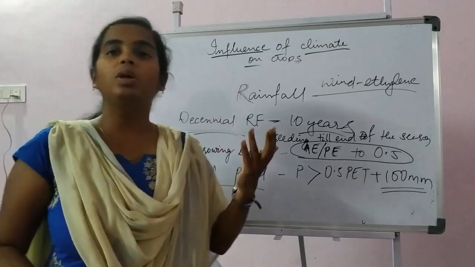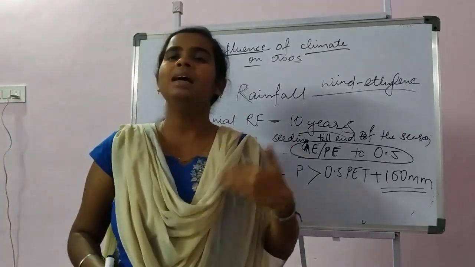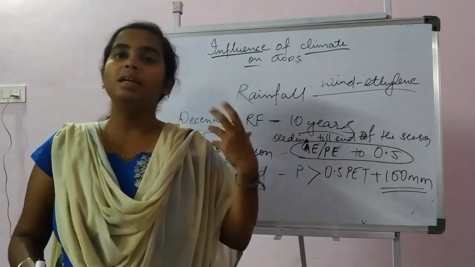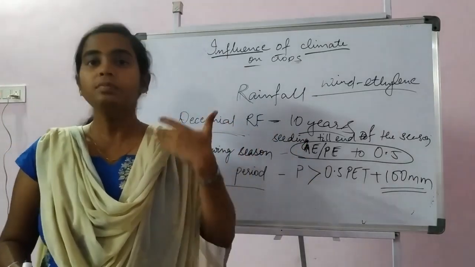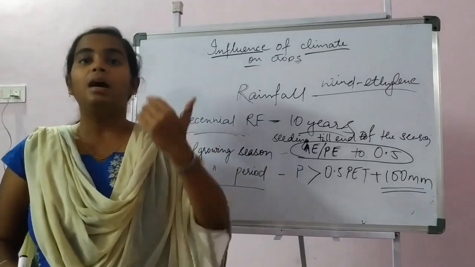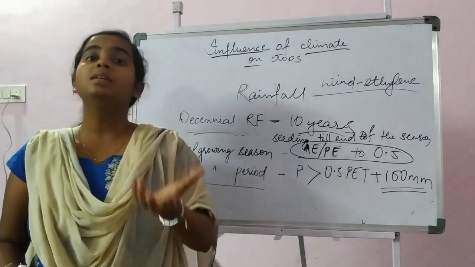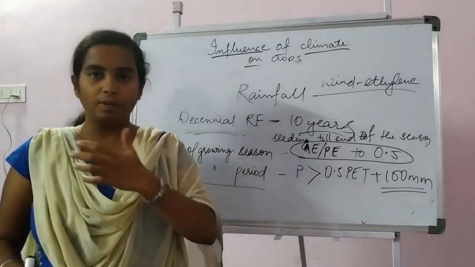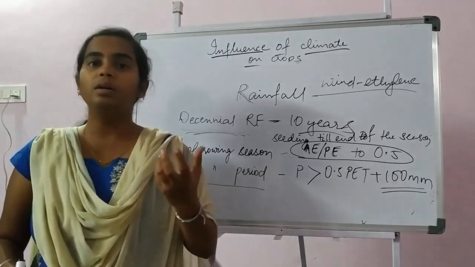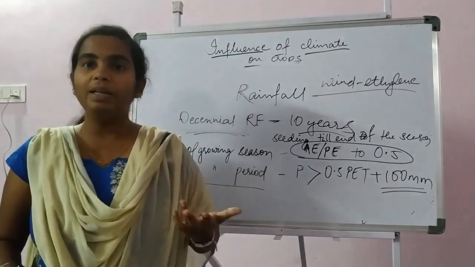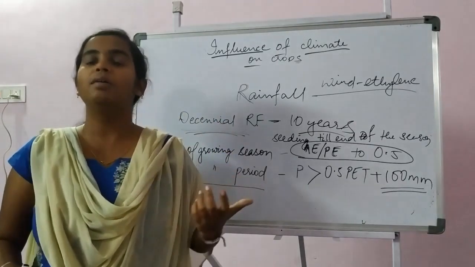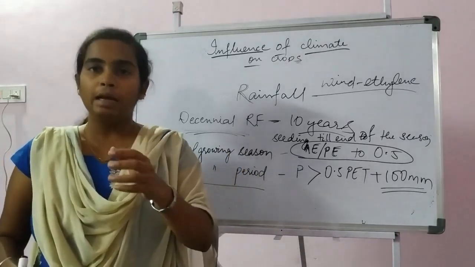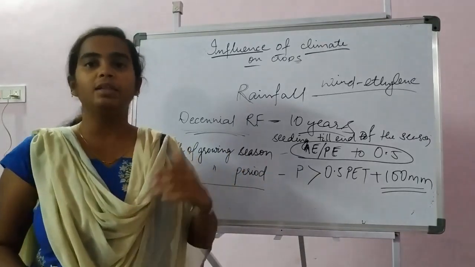And relative humidity, as we know, as there is more transpiration from the plant, the relative humidity is decreasing. Means when there is a lesser amount of water vapor in the atmosphere, then more transpired water will not be reaching the atmosphere. This we have discussed in the earlier section. So these are some important factors which will be affecting the crops.